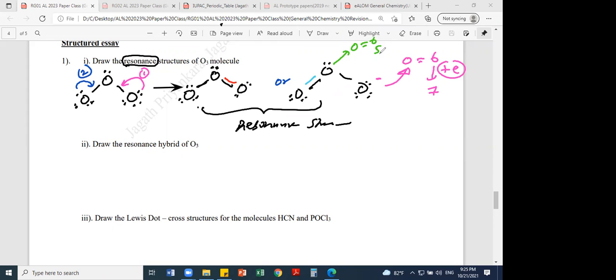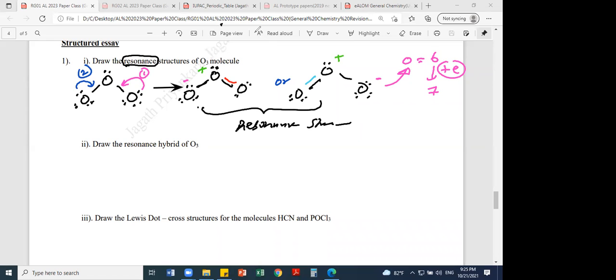That means 1 electron is missing, so we have to put a plus charge on this. The same scenario applies to the other structure: this oxygen is minus and the central oxygen is plus. So after that you have to assign the formal charge. These are the 2 resonance structures.